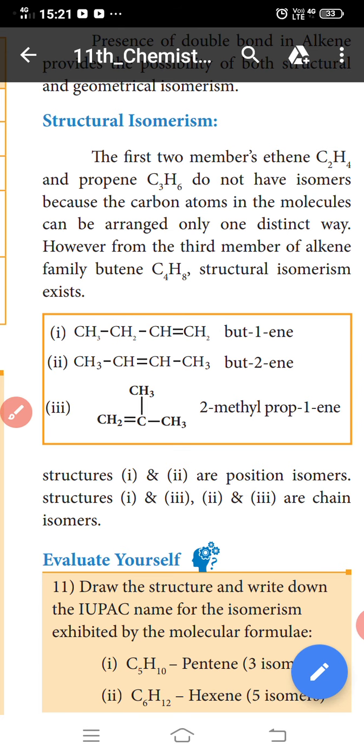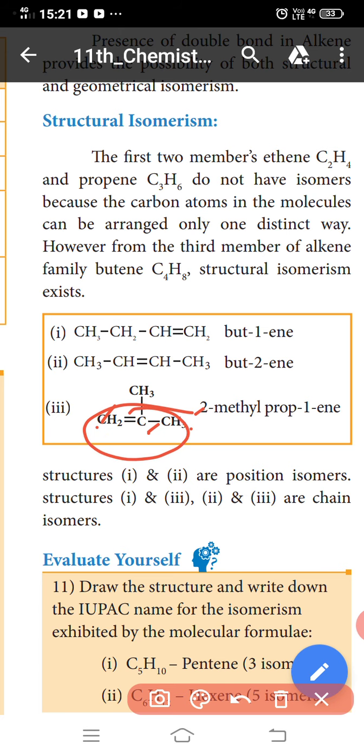The third one has three carbons in the main chain, with a methyl group at the second position and the double bond at the first position, a carbon to carbon double bond.